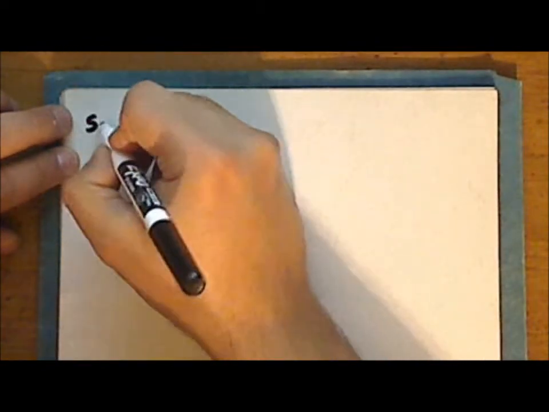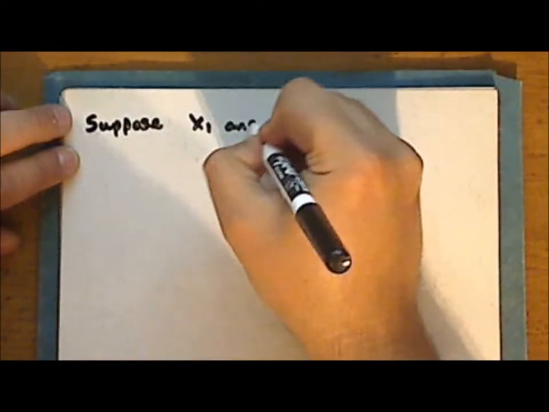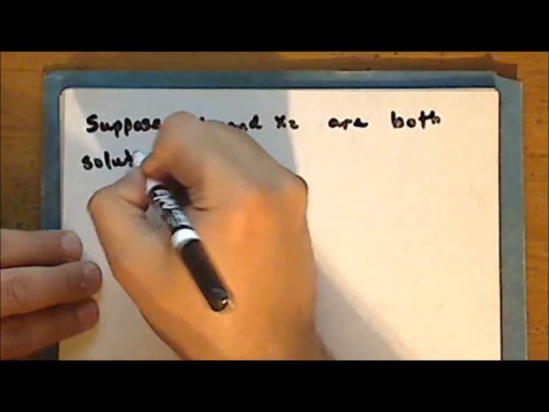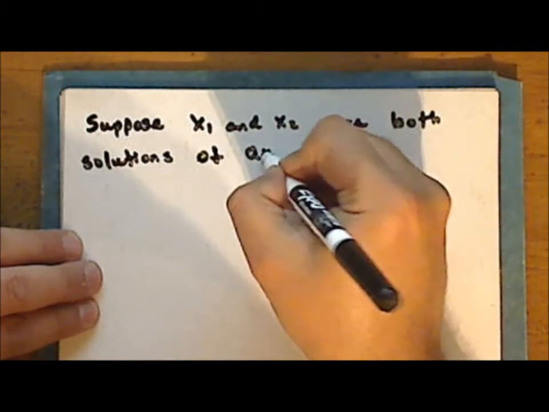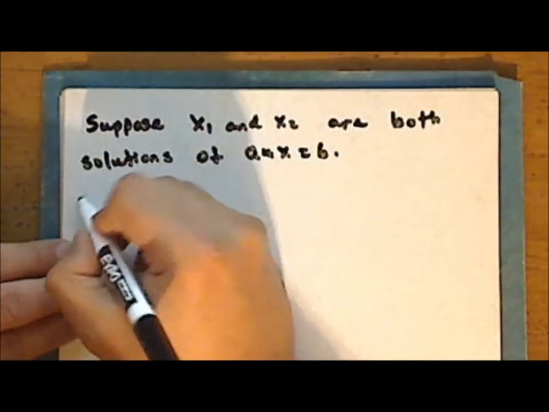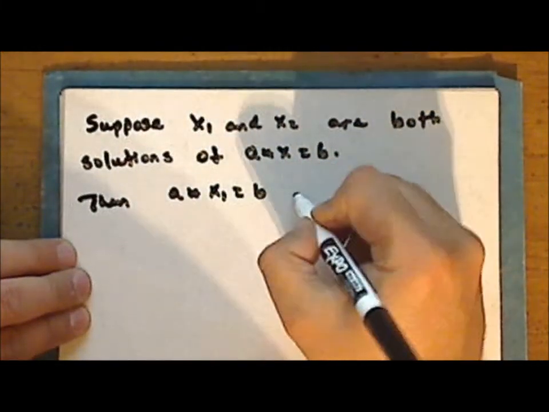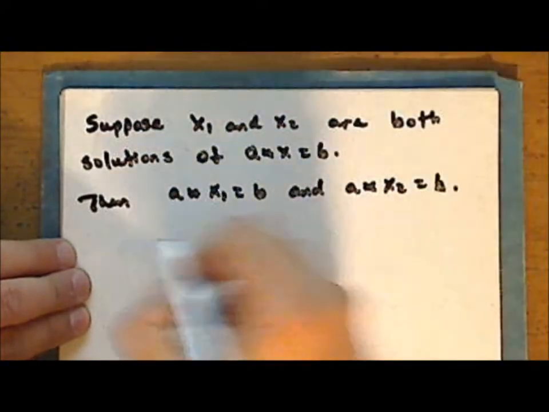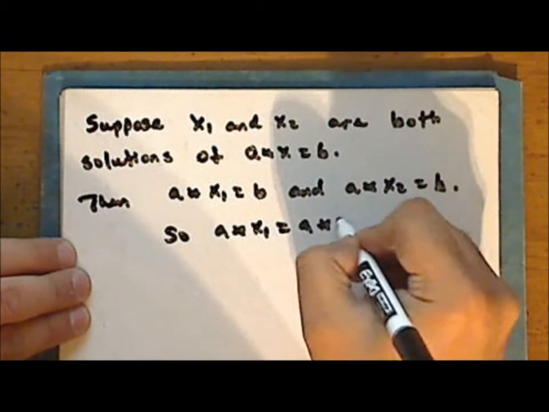So suppose that x sub 1 and x sub 2 are both solutions of the equation A star X equals B. Then A star x sub 1 is equal to B, and A star x sub 2 is equal to B. And so A star x sub 1 is equal to A star x sub 2.